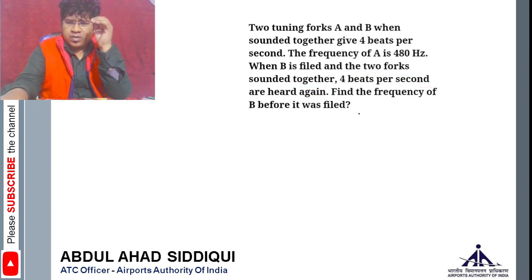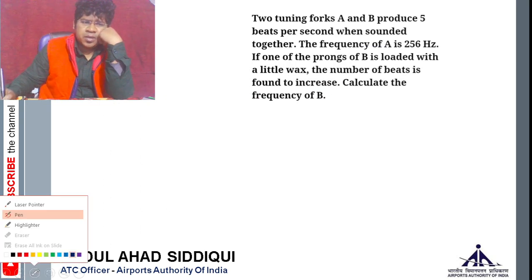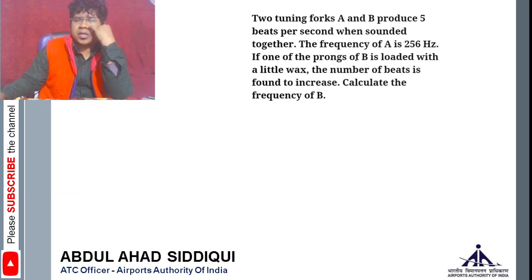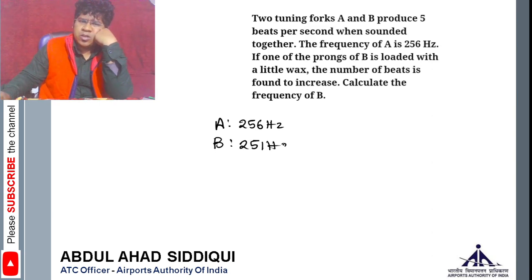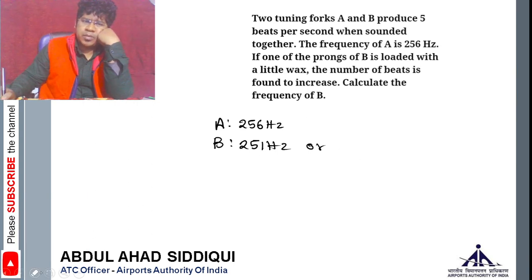So let's say this question: two tuning forks A and B produce 5 beats per second. The frequency of A is 256 hertz, and 5 is the beat frequency, so the frequency of B will be 256 minus 5, which is 251 hertz, or 256 plus 5, which means 261. So it can be 251 or 261.